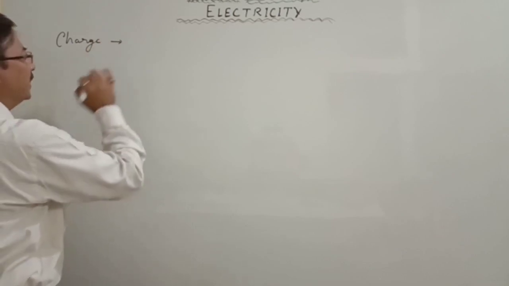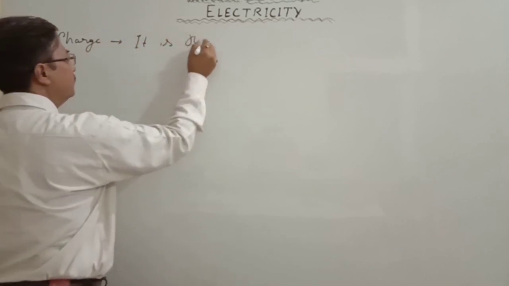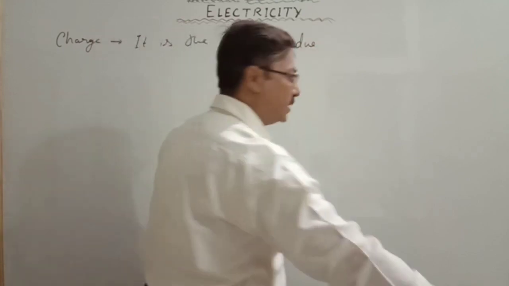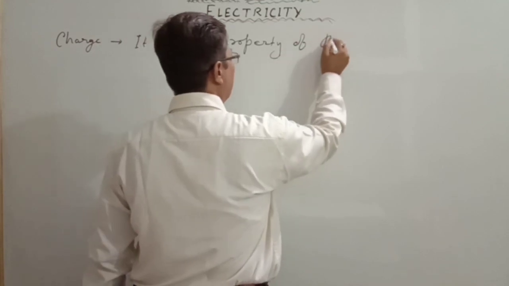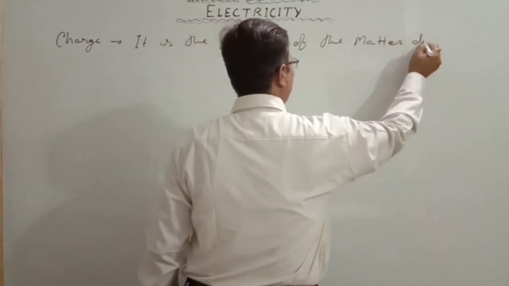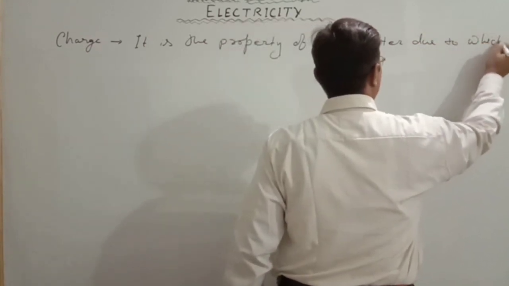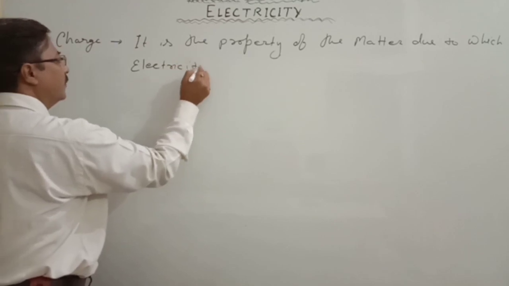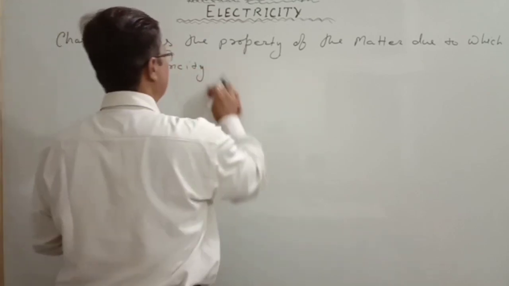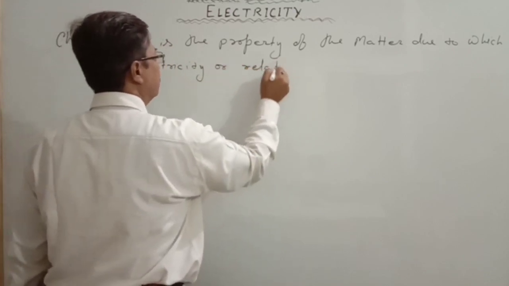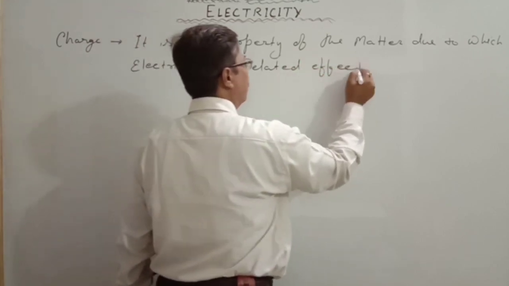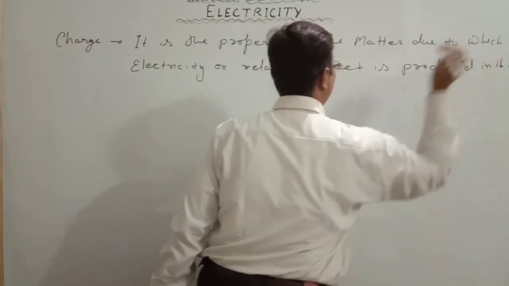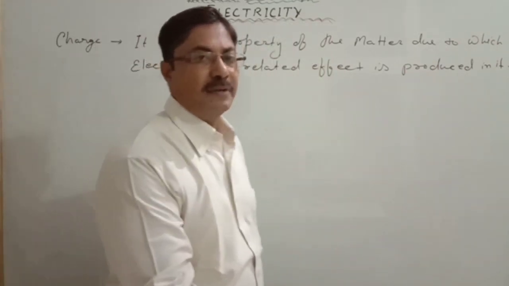Charge is what? It is the property of the matter due to which electricity or related effect is produced in it. That is the charge. Charge itself is a property of the matter.